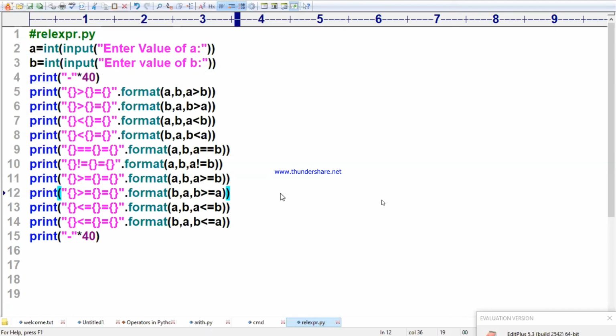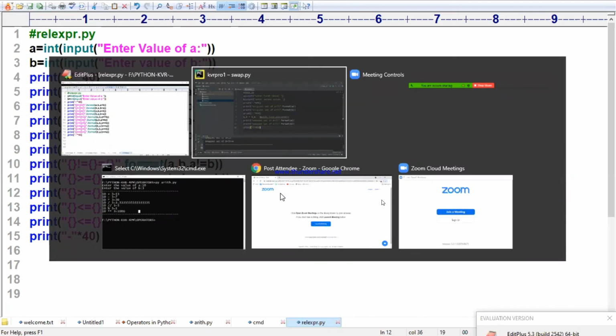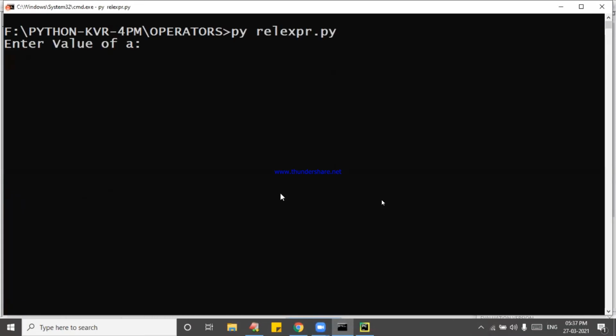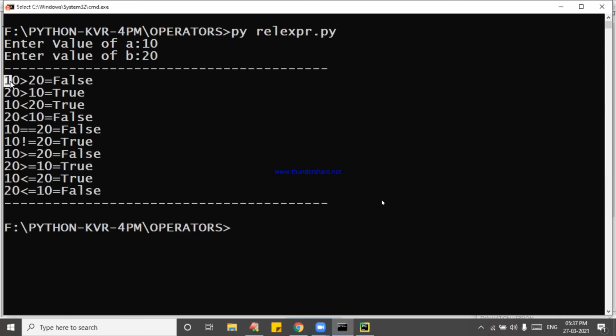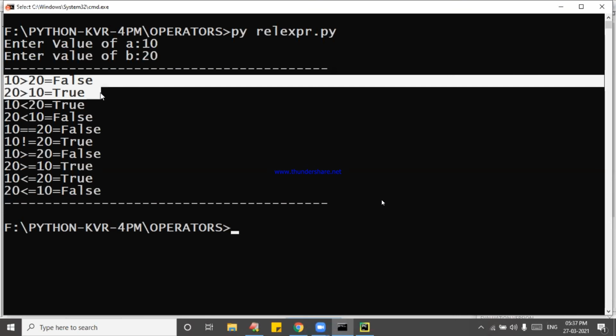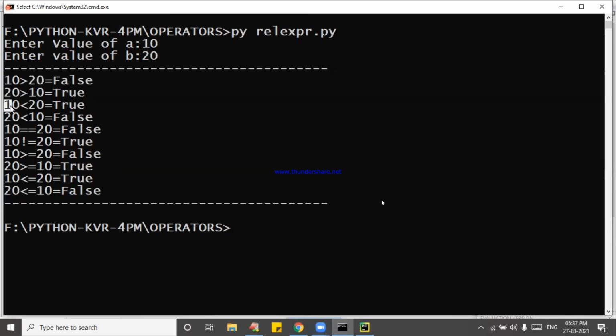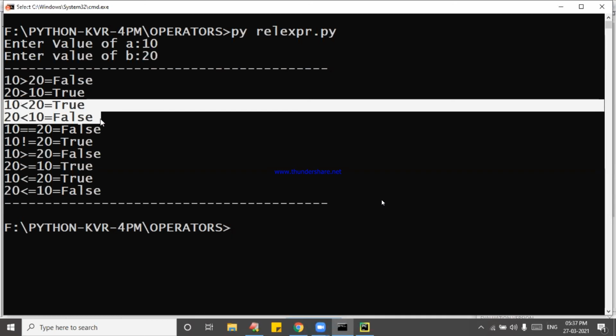Here, say pi, I say relational expression. Enter the value of A: 10. Enter the value of B: 20. I got 10 greater than 20 false. 20 greater than 10 true. See, greater than operator only 2 times. Next, 10 less than 20 true. 20 less than 10 false.